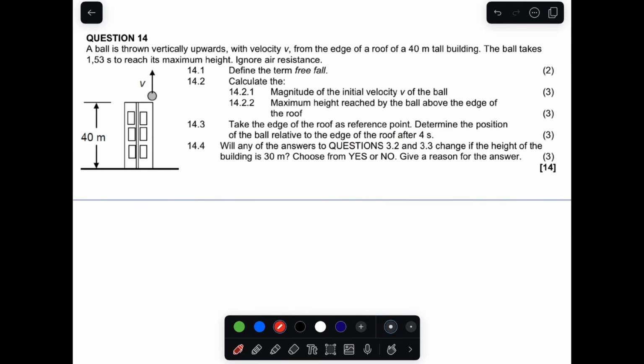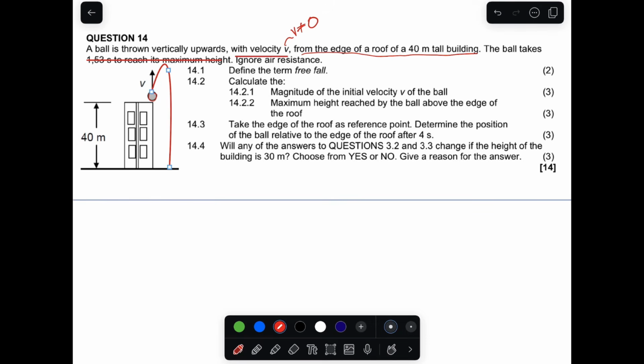Let's look at an example where the object is thrown from a height and it passes the starting point to the ground. Now this is question 14. It says a ball is thrown vertically upwards with a velocity v. Remember, this velocity is not equal to 0. That's the initial velocity with which the ball was thrown, from the edge of the roof of a 40-meter tall building. So this ball is thrown from here.